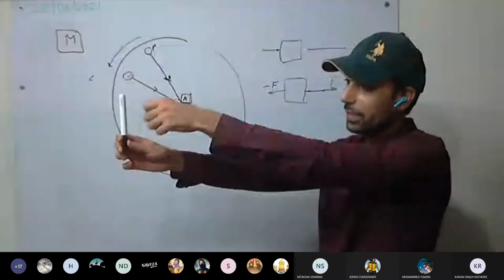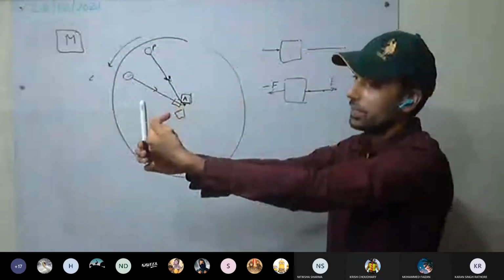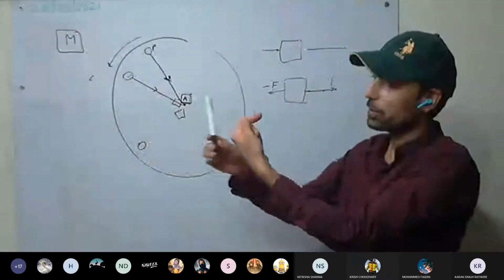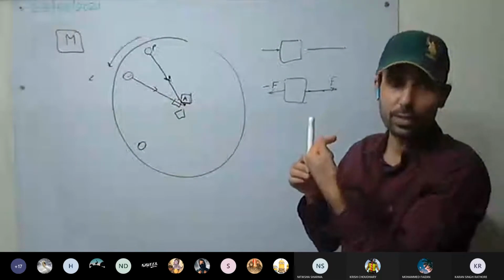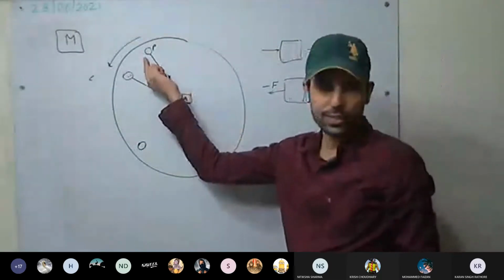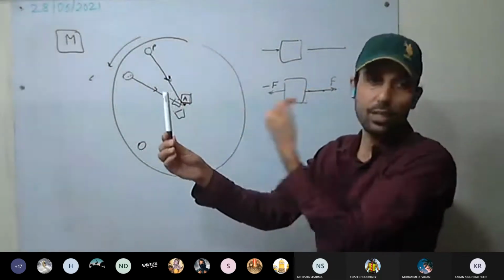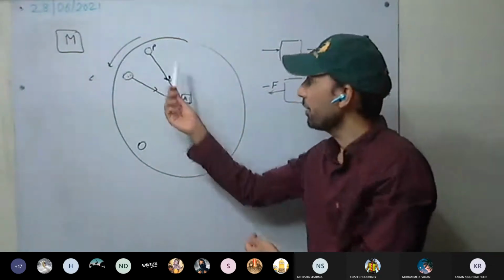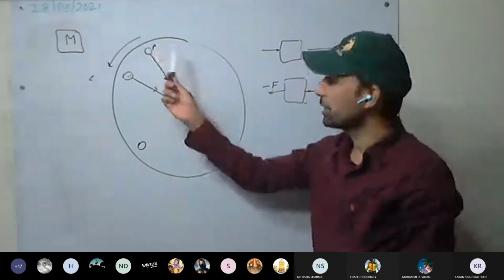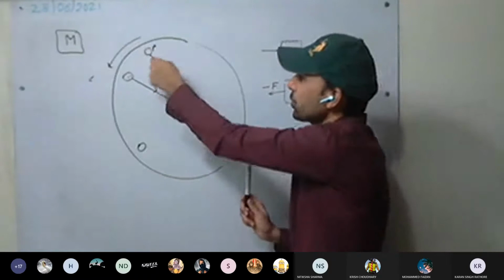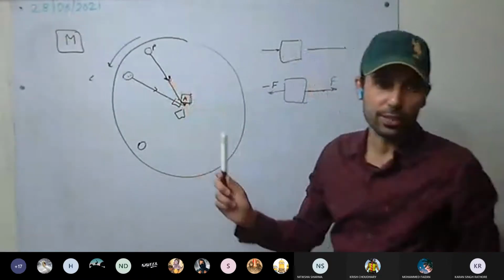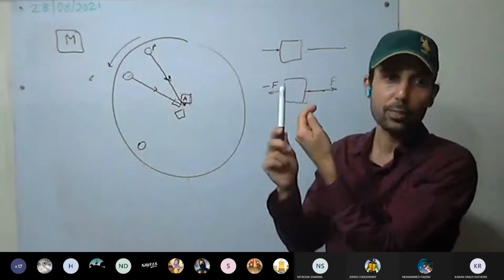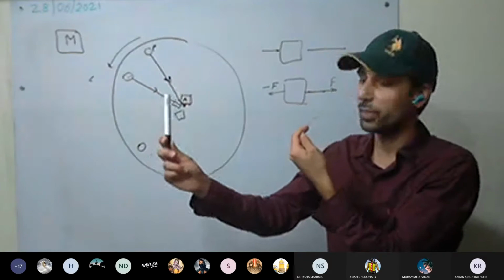So this body is there, and tension force is in this direction. It means only this force is acting, so the body must move towards the observer. But what is happening? It is stationary. So how will A explain the stationary, the rest position of the body? Since one force is acting, the body must move, but it is not moving, it is stationary.